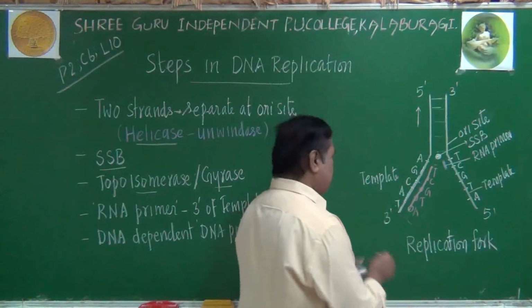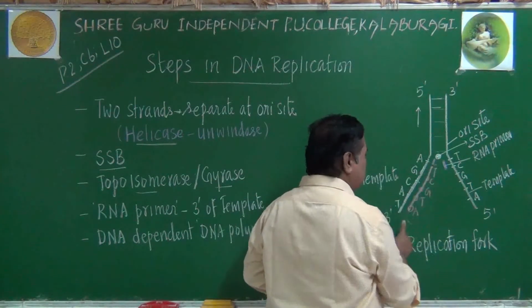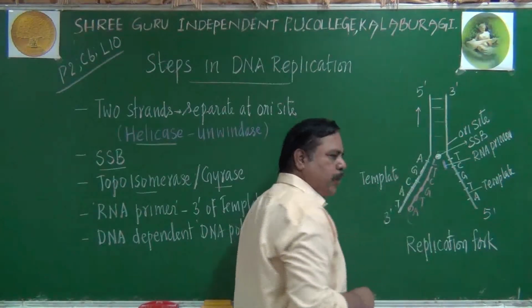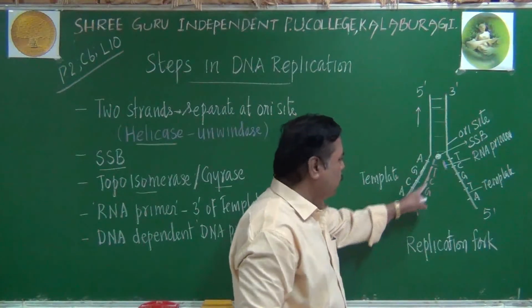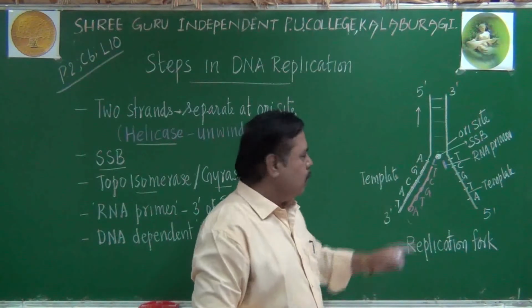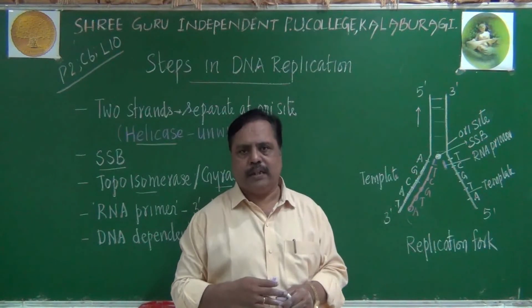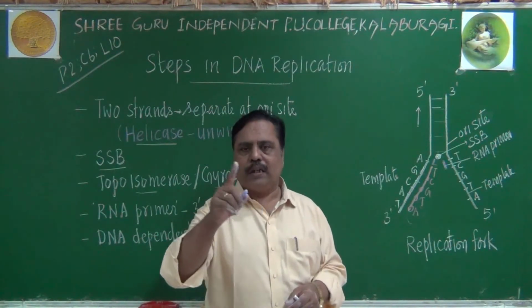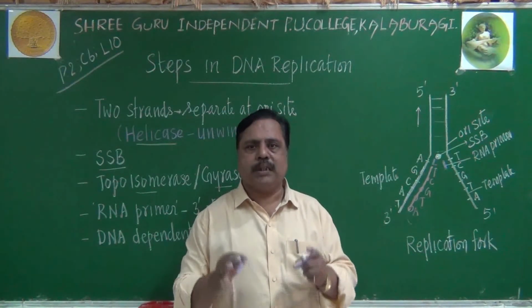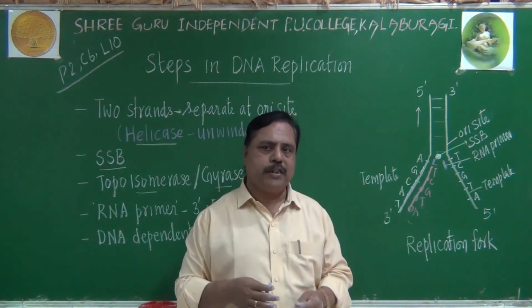Now remember, primer will be moving further and further here. So primer is leading this point and new nucleotides are added according to the complementarity. Here you have to understand the intelligence of Watson and Crick. They told that complementary bases are present in DNA. They told there are two polynucleotide chains.